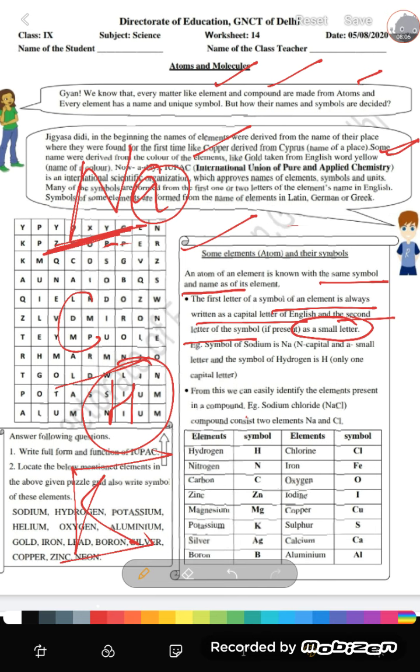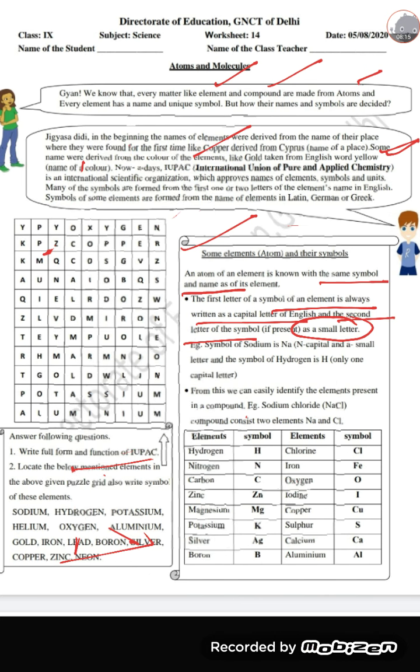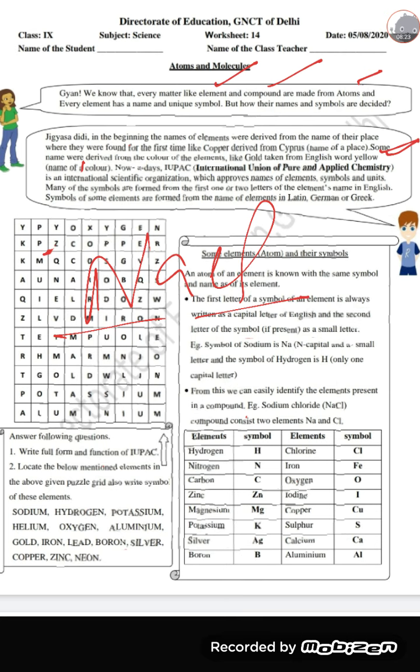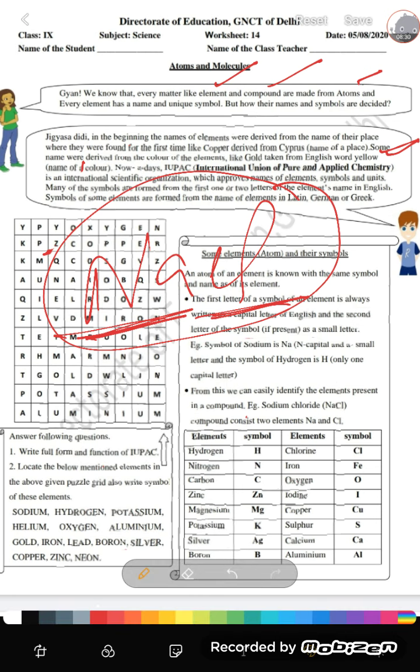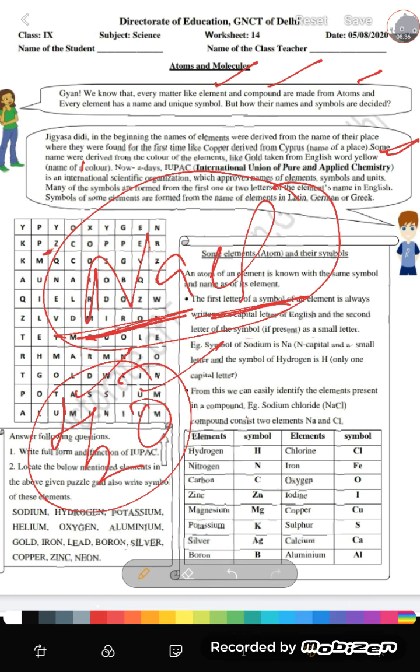From this, we can easily identify the elements present in the compound. For example, if I take sodium chloride, I can now easily understand the sodium chloride compound is made up of sodium and chlorine. Likewise, water is made up of hydrogen and oxygen.